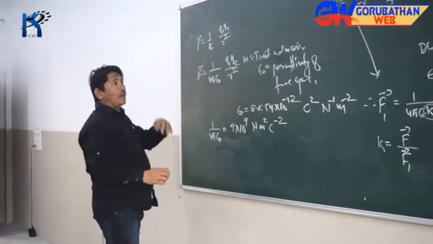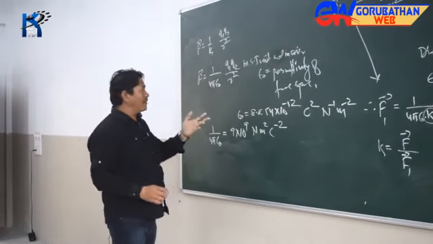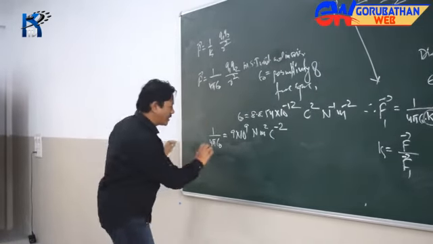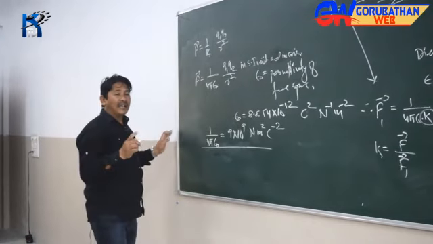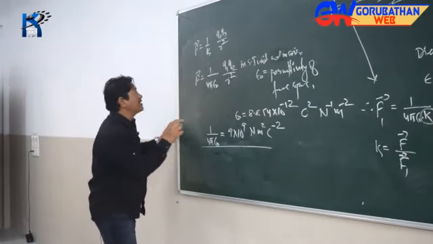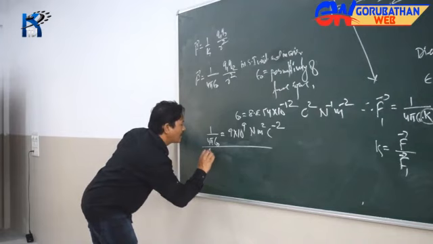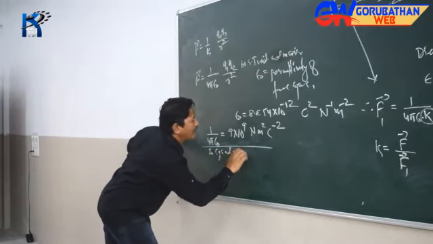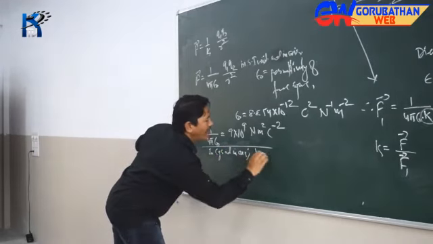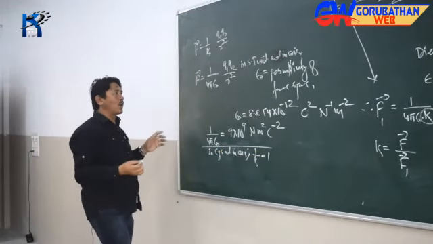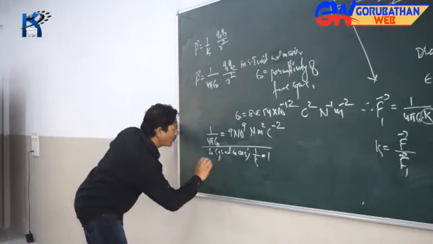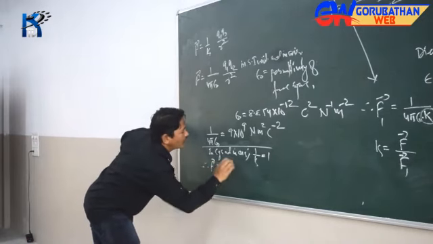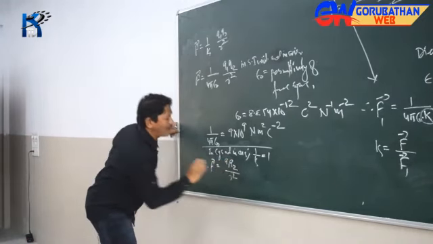Okay then, what happens in CGS unit? Let's see the same thing in CGS unit. In CGS unit and in air, 1 by K happens to be 1. It means capital K there is equal to 1. So your F will be equal to Q1 Q2 divided by r square.